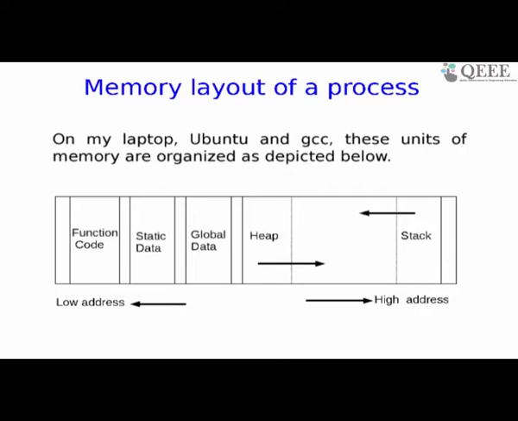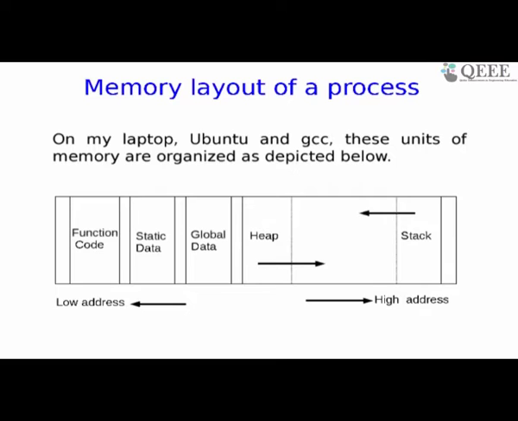Please keep writing your questions. I'll see what has already come. Okay, so here the first question I can see is from Lakshmi, who is asking, is it always guaranteed that two integers declared will be given continuous memory locations? No, it is not. The compiler decides how things will be packed when the storage is given.